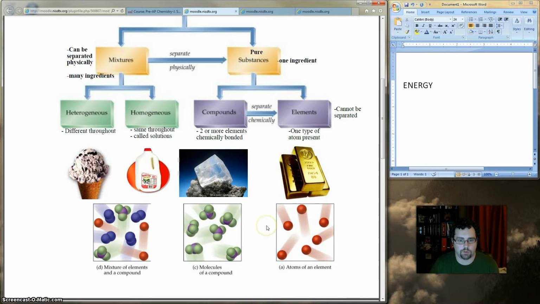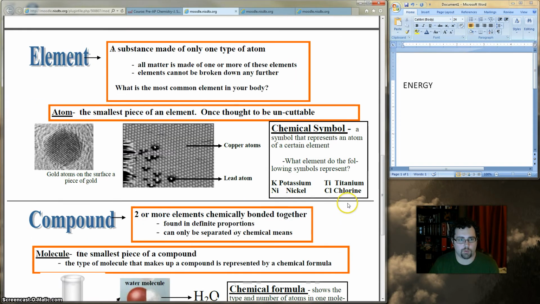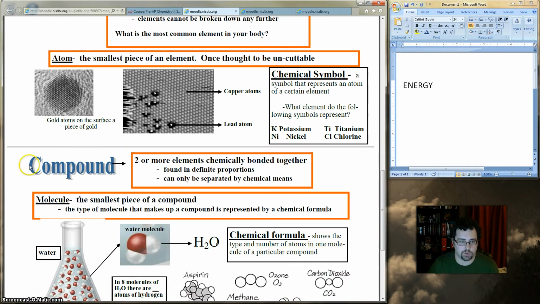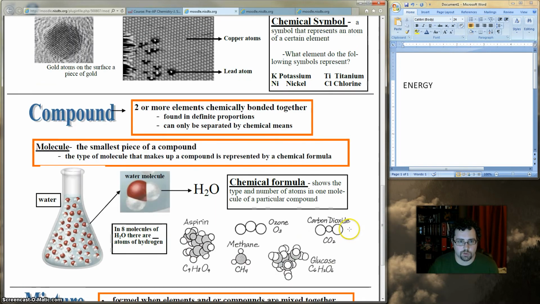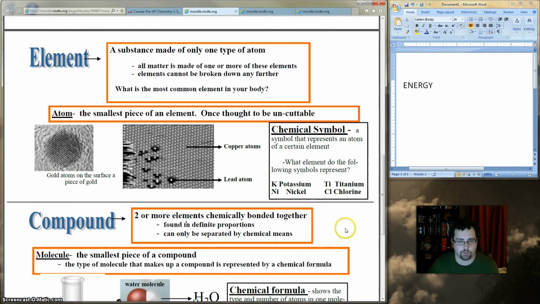Okay? So far you probably haven't written anything down yet, but here is information for you guys to write down. Now, you don't have to write down all of this because you already should have the definition from an element, you should already have the definition for an atom, and you should already have the definition for a compound in your notebook. Okay? You definitely want to write down the definition for a mixture though. Okay? So what I'm going to do is I will go to the top and make sure that you guys have everything that you want to write down.